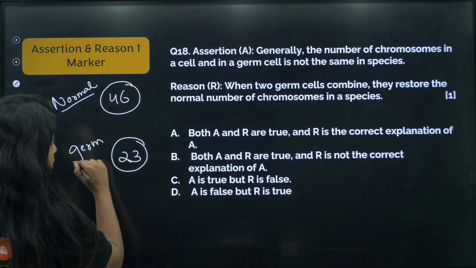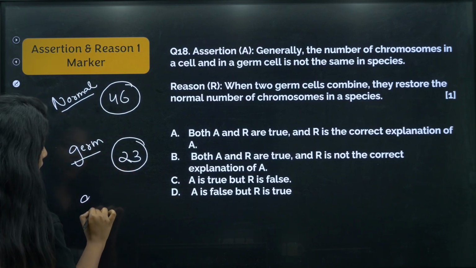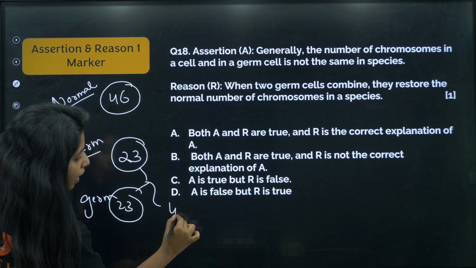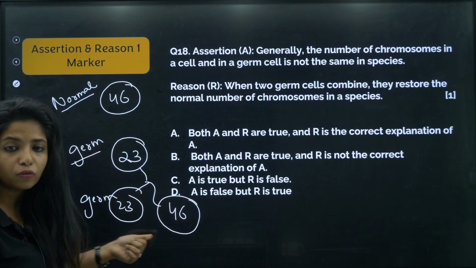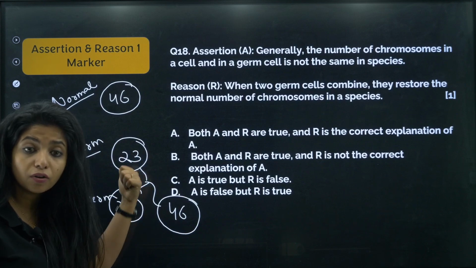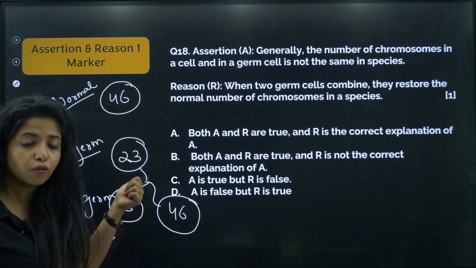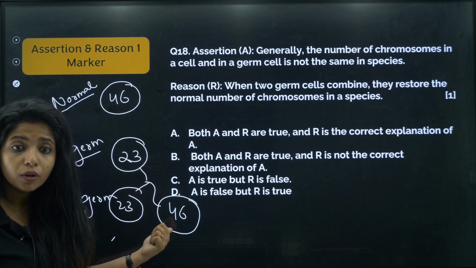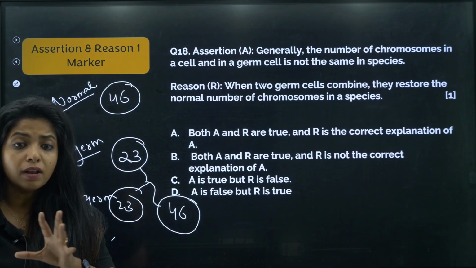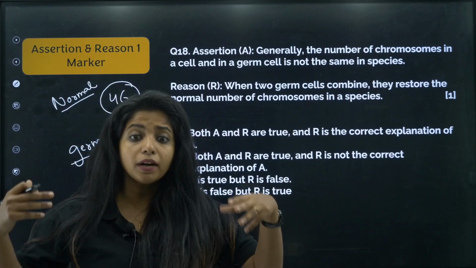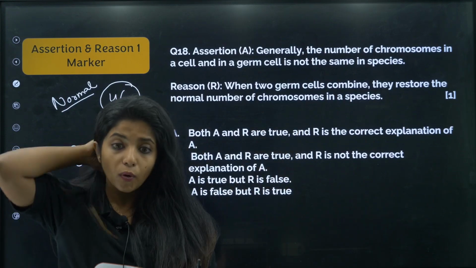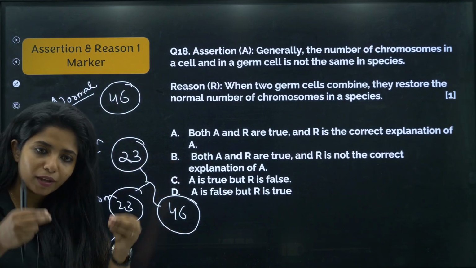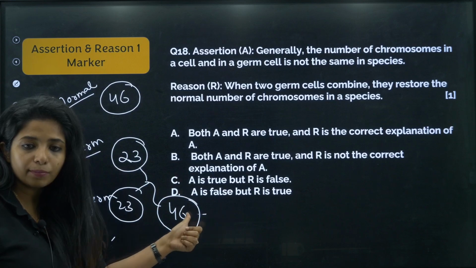That is, the germ cell, if one has 23, it has to fuse with the other germ cell which has 23. Together when they come, they are going to make a cell which has 46 chromosomes, just like a normal cell. So this is their role. This is why they are halving the number of chromosomes. Suppose it was just having 46 from 46, 46 plus 46, 92. Then it would have been a problem. It would deviate from the normal nature of our cells, right? It will make double the amount of proteins and everything. We do not want that, which is why halving is really important, because anyway these gametes are going to come together and are going to make something like this.